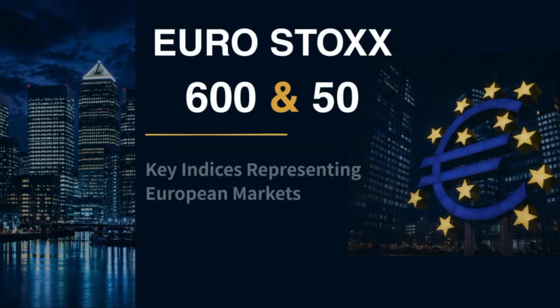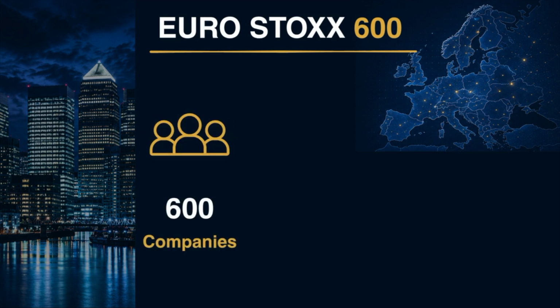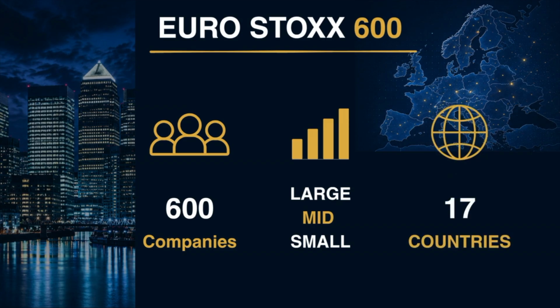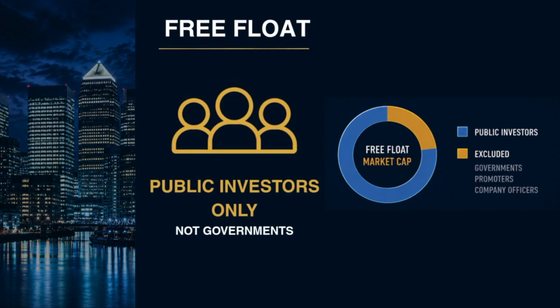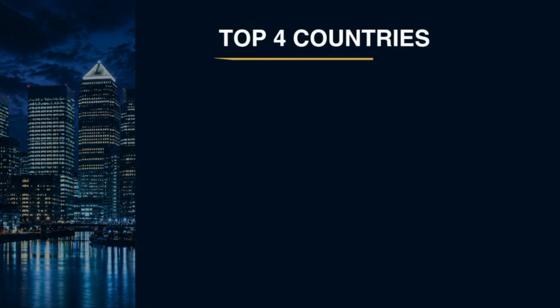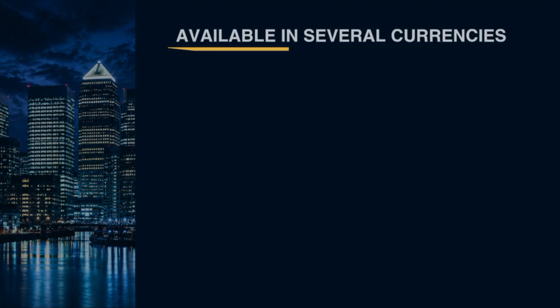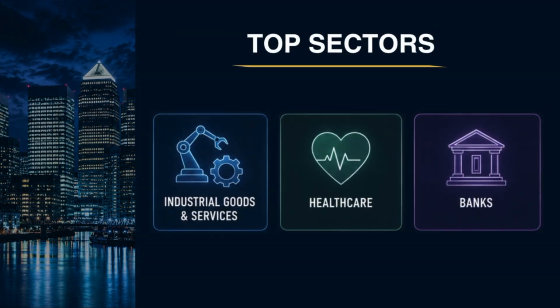All right, next we're going to go to Europe with the Euro Stoxx 600 and the Euro Stoxx 50. The Euro Stoxx 600 is an index that has 600 companies representing large, mid, and small cap companies from 17 European countries. This index is a free float market capitalization, which means shares are in the hands of public investors only and not governments, promoters, or company officers. The top 4 countries in the index are the UK, France, Switzerland, and Germany. The index is available in several currencies, and the top sectors are industrial goods and services, healthcare, and banks.